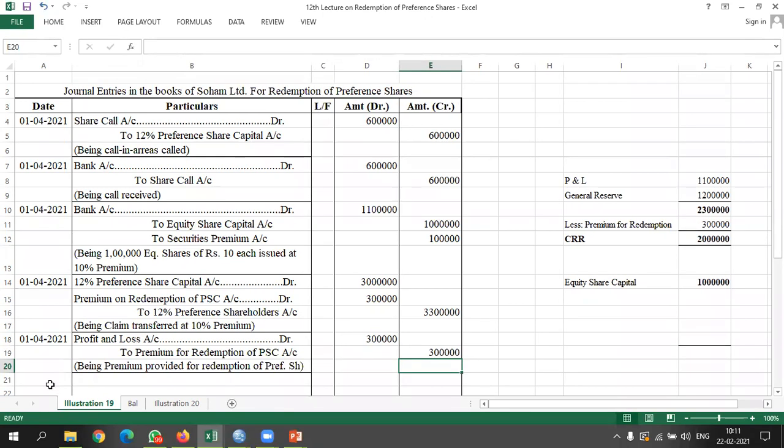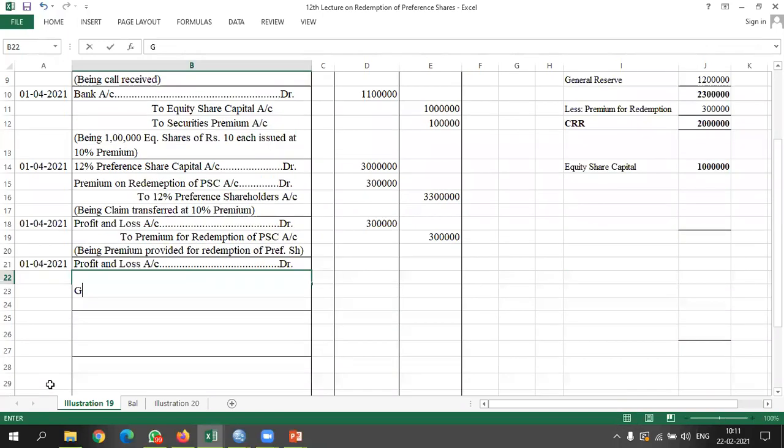Next is creating a CRR. Creating a CRR for purpose of redemption. So for creating CRR, profit and loss account debited, general reserve account debited to capital redemption reserve account.